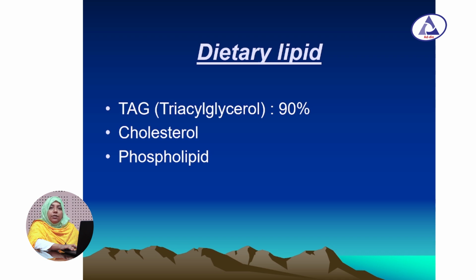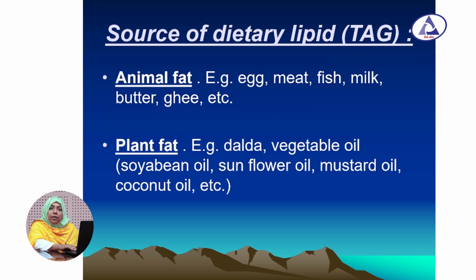Now the dietary lipids, that means from which dietary source we can get the lipids. Major dietary lipid is the triacylglycerol, that is about 90% of our dietary lipid, and others are cholesterol and phospholipid. We can get these dietary lipids from both animal source and plant source. Animal sources are egg, meat, fish, milk, butter, ghee, etc. And from plant source we get from dalda, vegetable oil like soybean oil, sunflower oil, mustard oil.